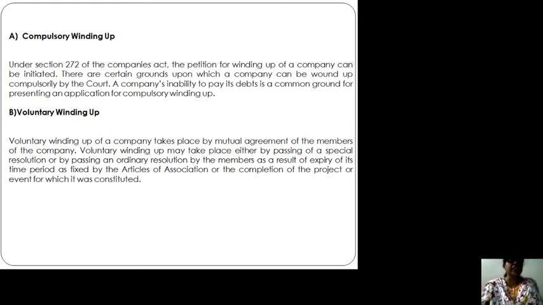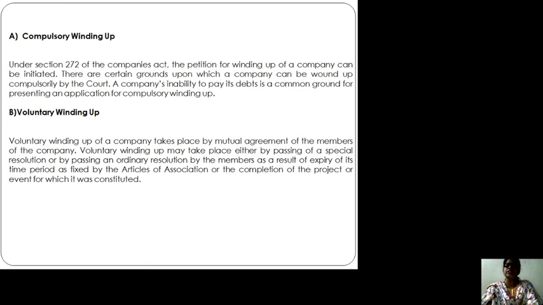Voluntary winding up of a company takes place by mutual agreement of the members of the company. Voluntary winding up may take place either by passing a special resolution or by passing an ordinary resolution by the members, as a result of expiry of its time period as fixed by the articles of association or completion of the project or event for which it was constituted. Once the reason for which the company was incorporated has been completed, the company may be wound up.